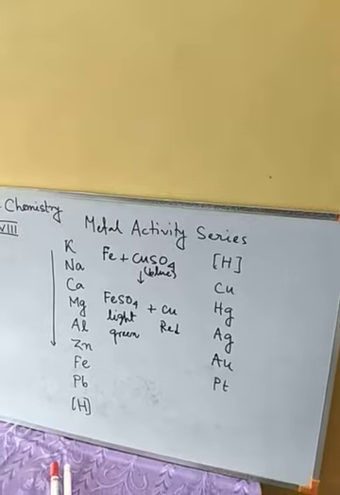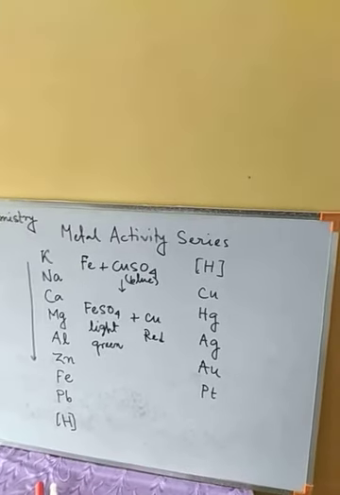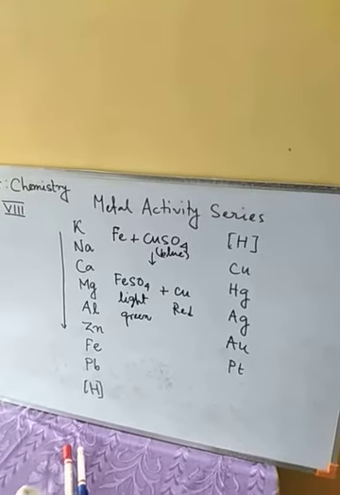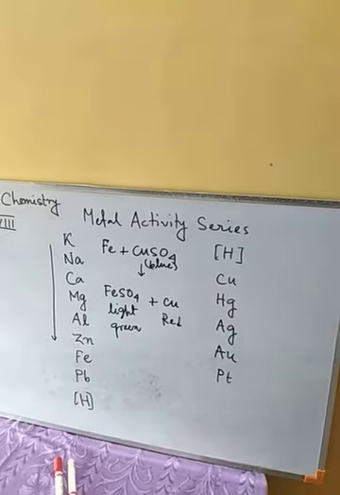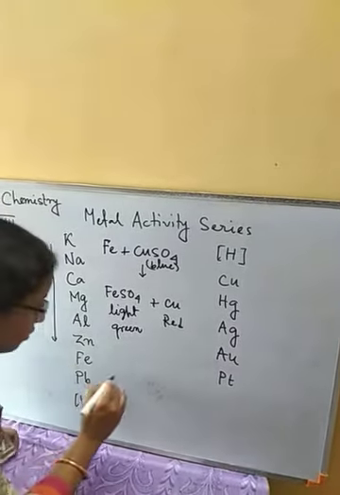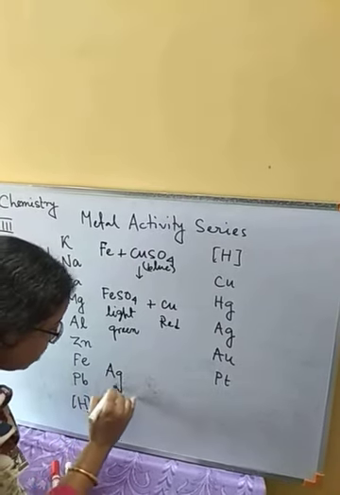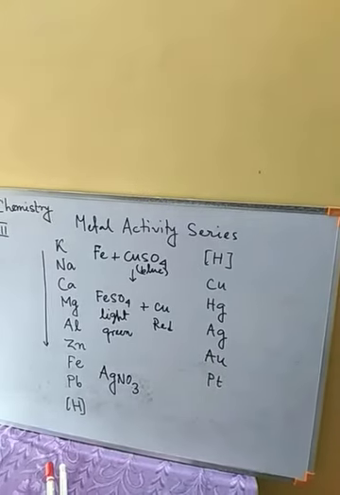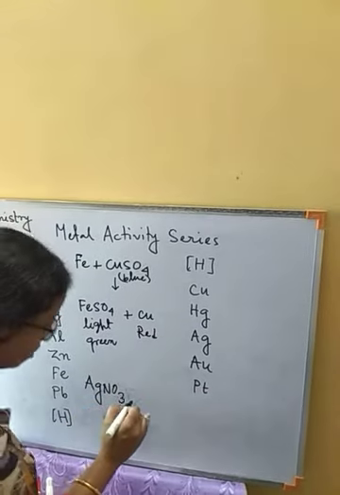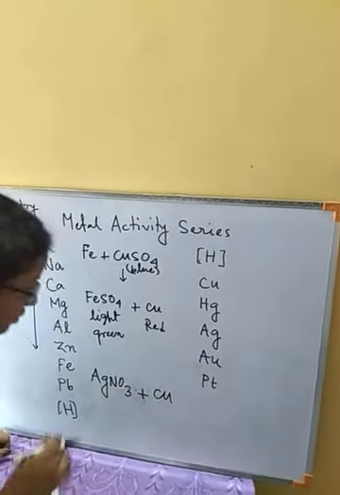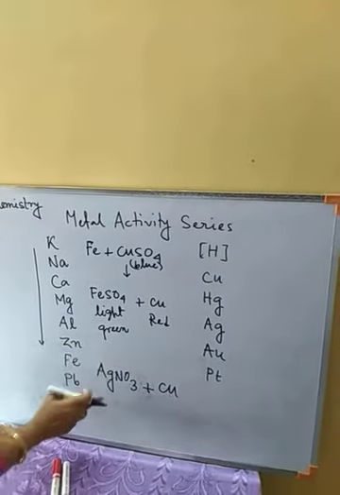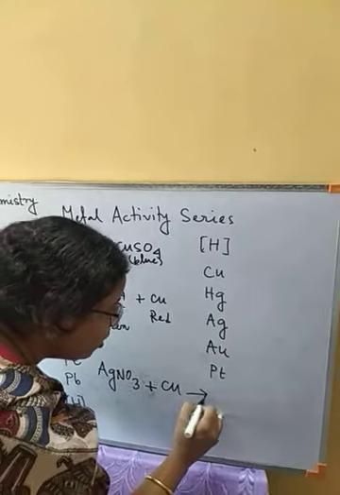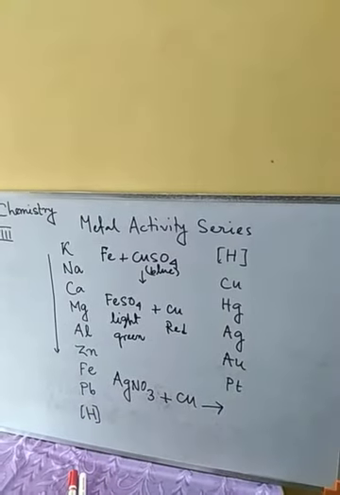Next, if we want to compare between copper and silver, in the same manner we will take silver nitrate solution, AgNO3. Silver nitrate is colorless, we know, no color is there, and in this we are going to dip a piece of copper, or a wire of copper.